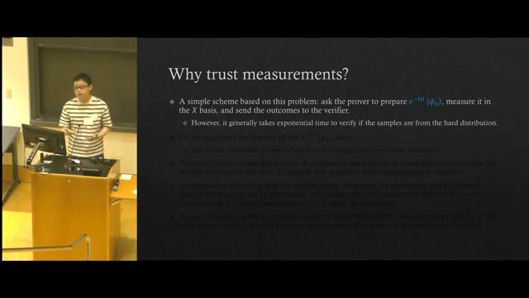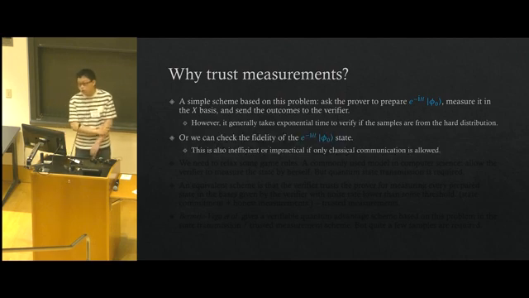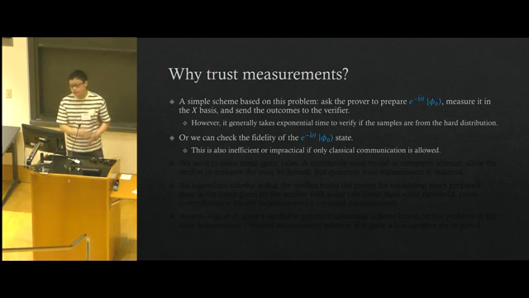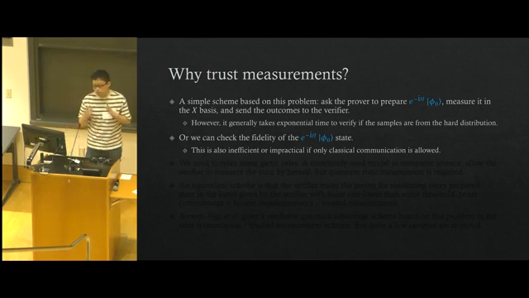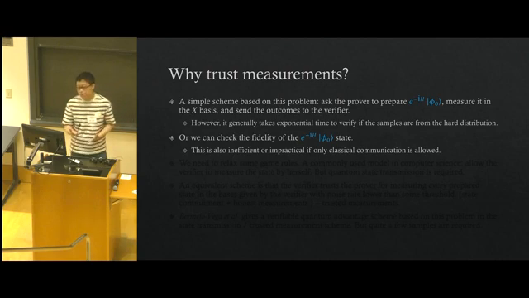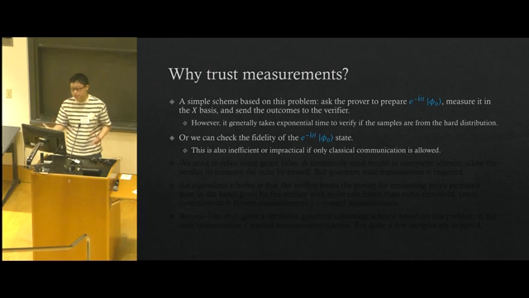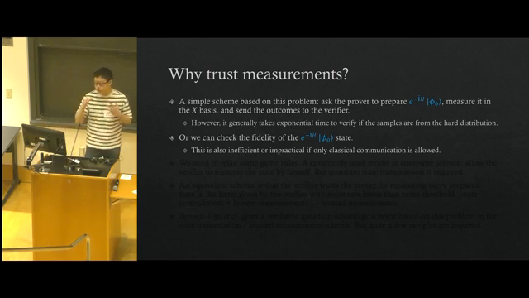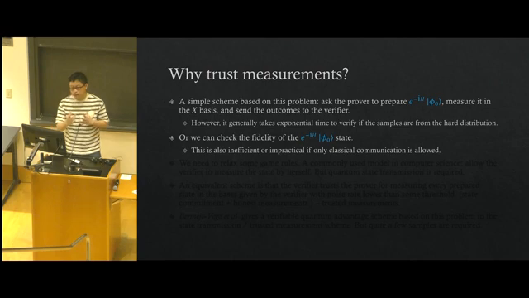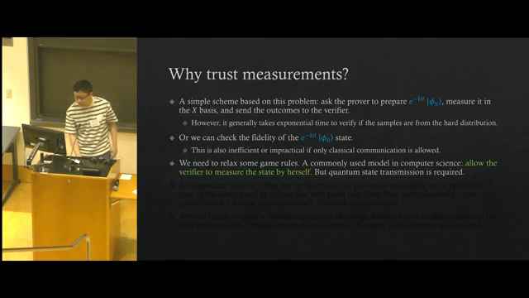So this is actually the same problem as the quantum supremacy experiments. Or we can check the fidelity of the output state, as we mentioned in the last slide. Well, unfortunately, this is also inefficient or impractical if only classical communication is allowed, and if we need to do this in a secure manner, meaning that we don't want the prover to cheat. We need to see when they are cheating so that we can rule out this case.